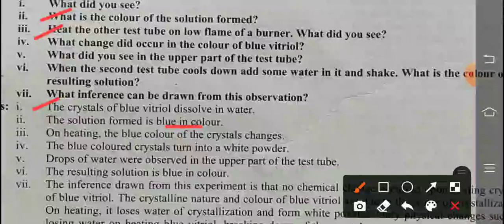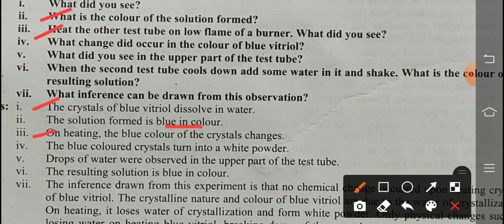Now third, heat the other test tube and what did you see? The third answer is, on heating, the blue color of the crystal changes. Fourth question: what change occurred in the color of blue vitriol? Answer: the blue colored crystal turned into white powder. Fifth, what did you see in the upper part of the test tube? Answer: drops of water were observed in the upper part of the test tube because the water of crystallization evaporates due to heating.